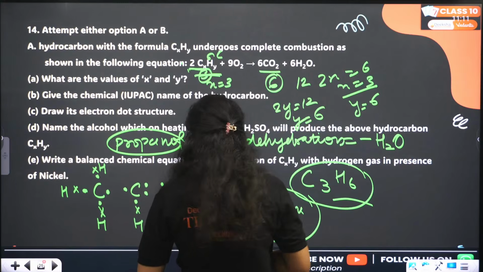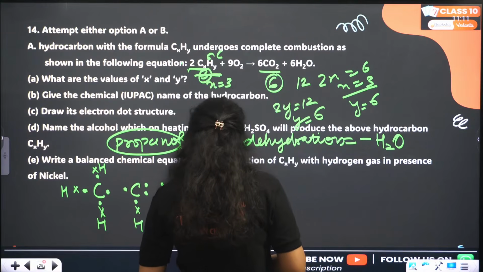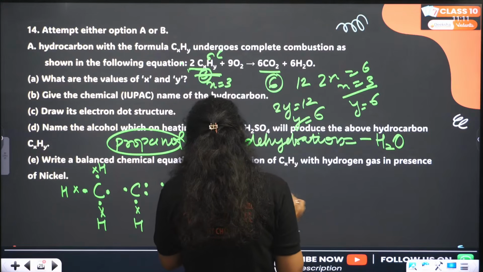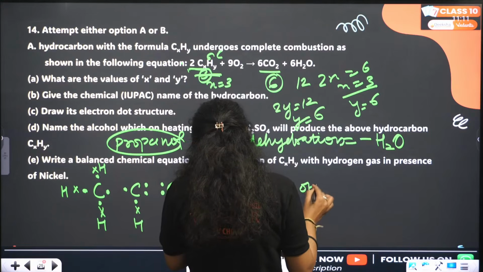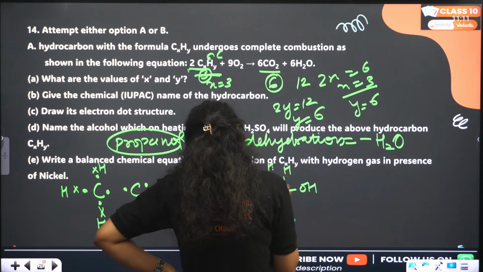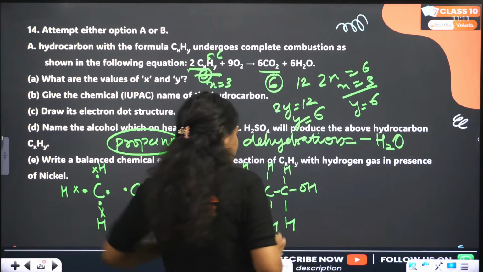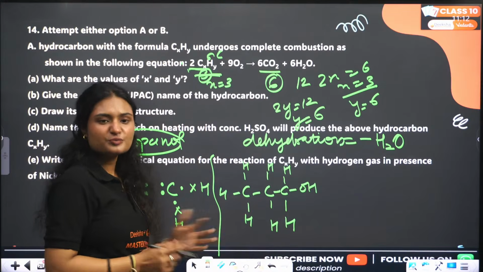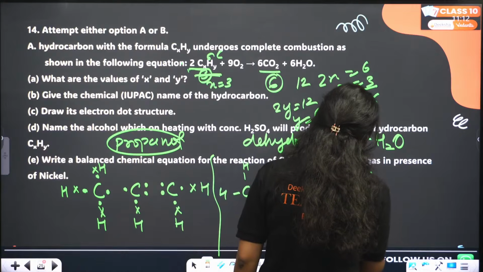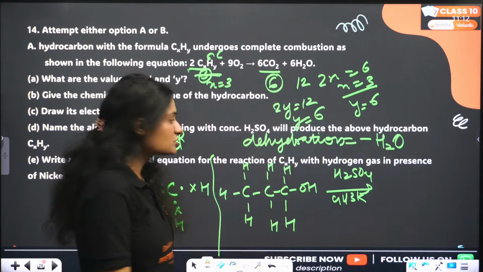So what actually happens here? This is propanol, right? If you heat it in presence of concentrated sulfuric acid at around 443 Kelvin, one water molecule is lost.